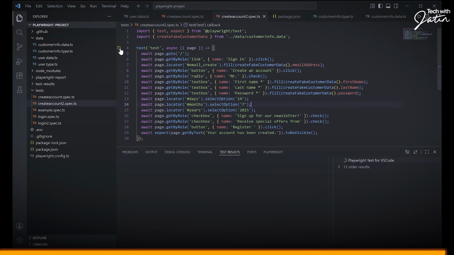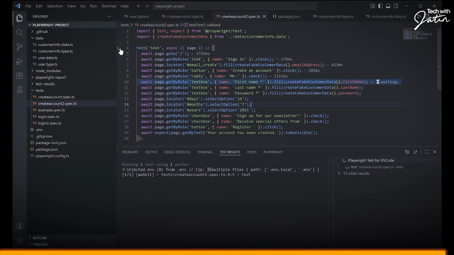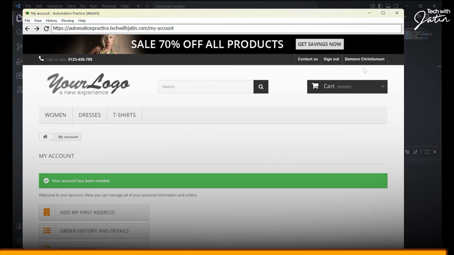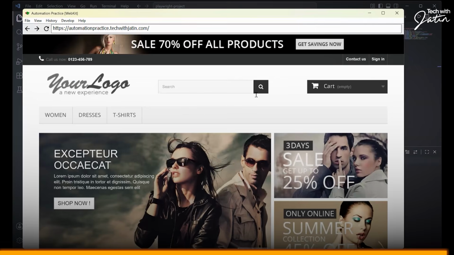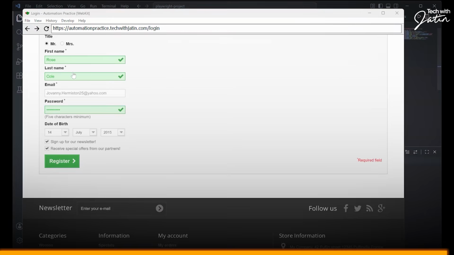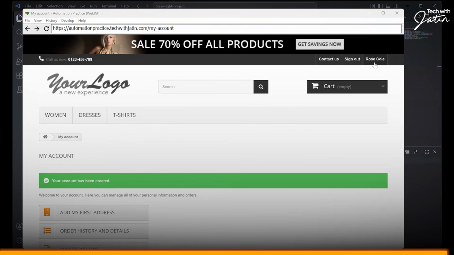And if I click on the play button, I really hope that it works the way we want, keeping the fingers crossed. And looks like it works. So if I just go back to my test, a new account got created over here. I hope this part makes sense to everyone. Are you guys still there with me? All right. So yeah, we got a new account created directly. I can literally close this and I can rerun this test. It's going to put fake data everywhere and a new account got created for those.